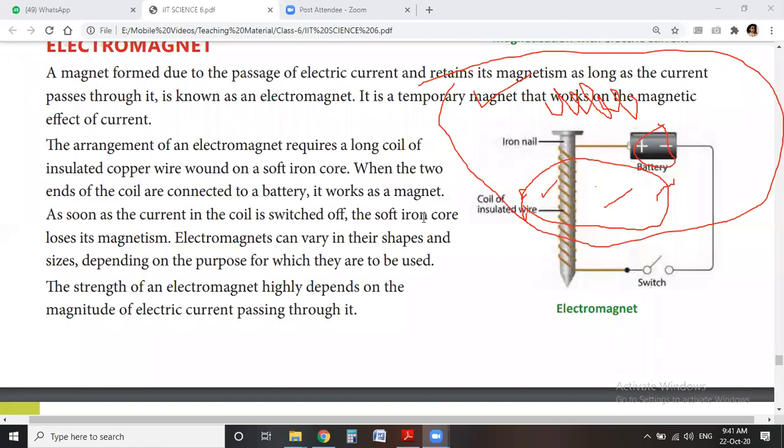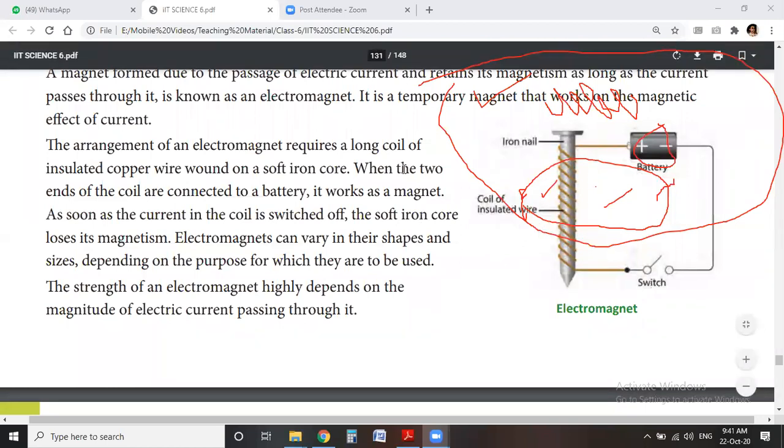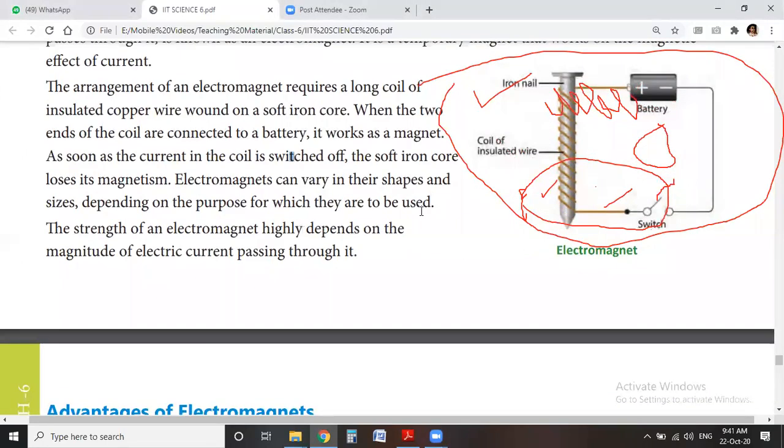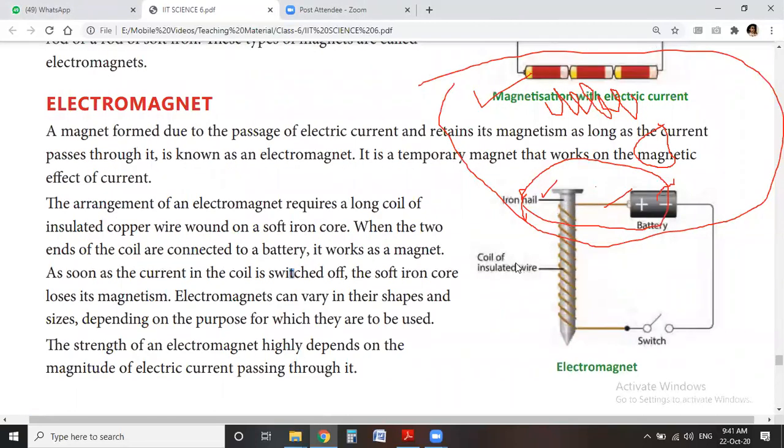So it attracts iron or steel things. The strength of the magnet depends on different factors like the shape and size of the object, and on the purpose for which it is to be used. This type of magnet is known as an electromagnet, and it is temporary because when we switch off the current, it loses its magnetism.